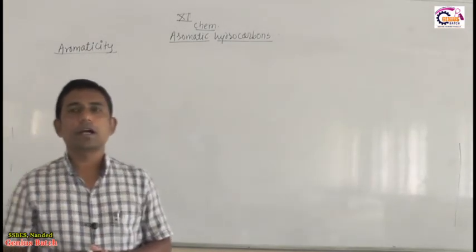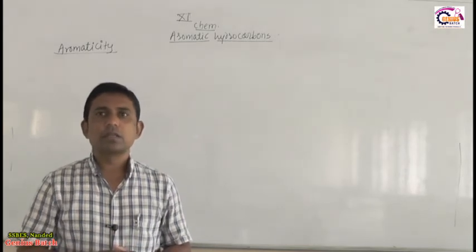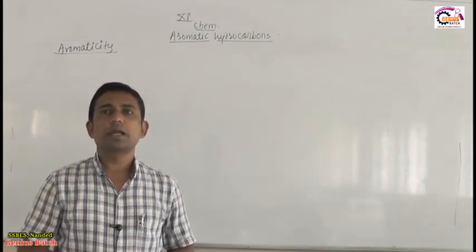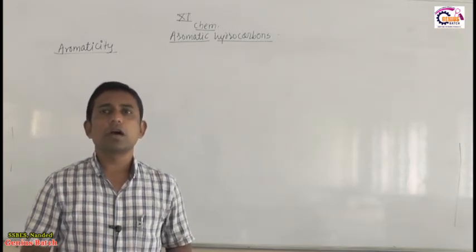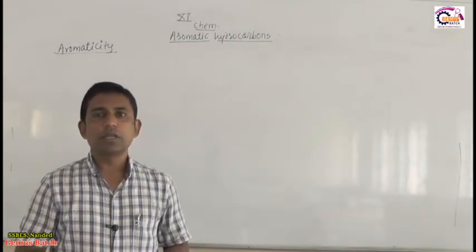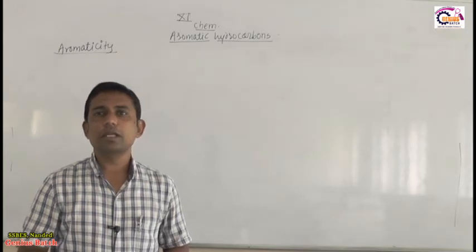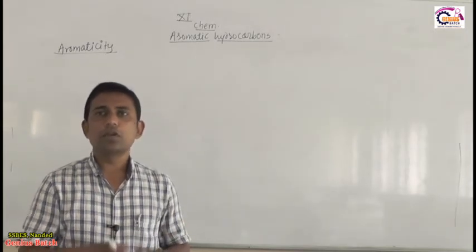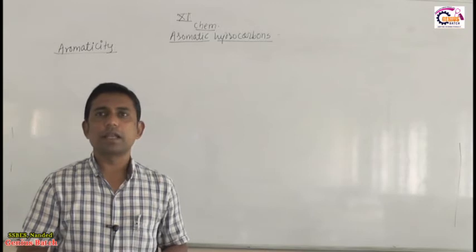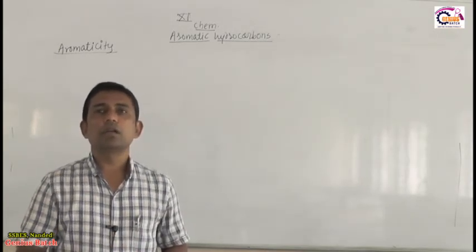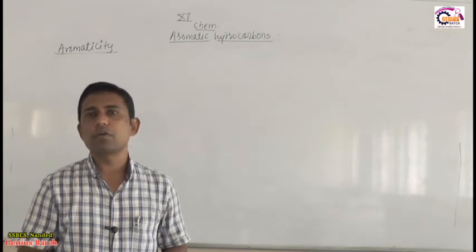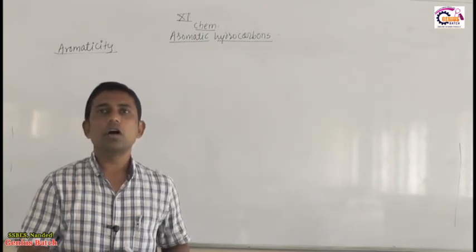If any organic compound is given to us, on what basis do we decide whether that compound is aromatic or non-aromatic? We decide that on the basis of 3 to 4 criteria. We first learn those criteria, and then we take examples one by one to decide whether an organic compound is aromatic or non-aromatic.